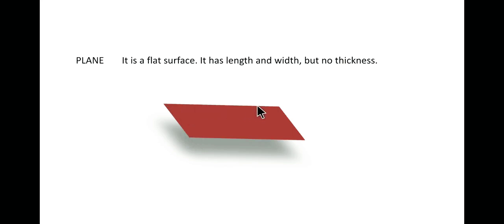This is the length, the longer portion. This is the breadth or width, but it has no thickness. As you can see, it's not thick enough. So it's like a piece of paper, which has very negligible thickness. All right, so it's like a sheet of paper. Okay, so this represents a plane.